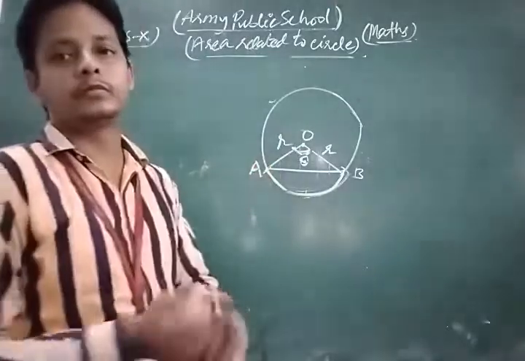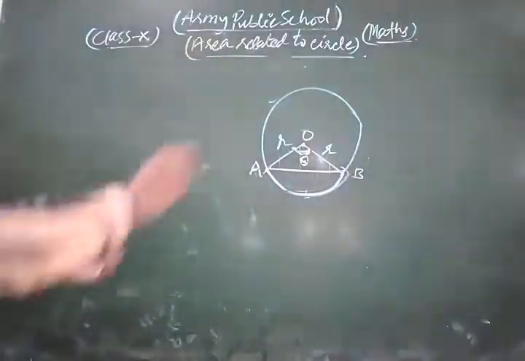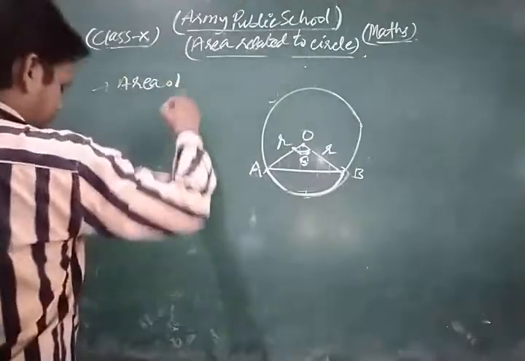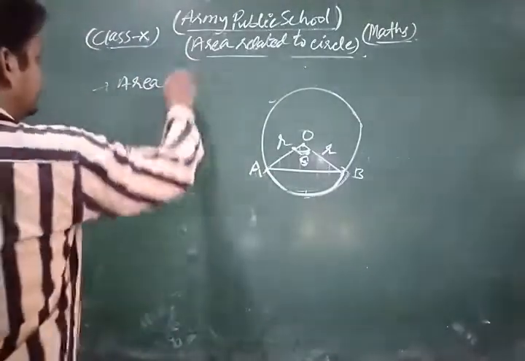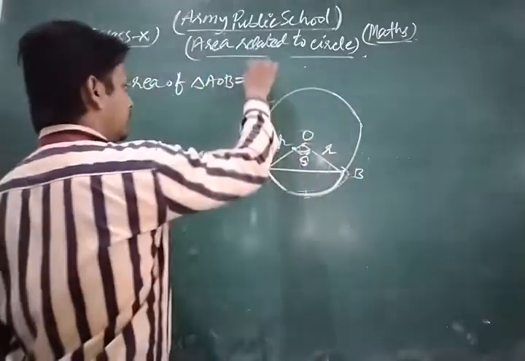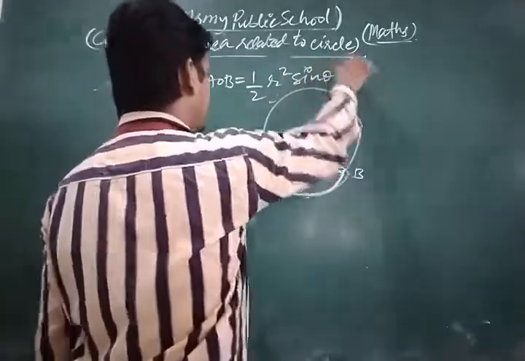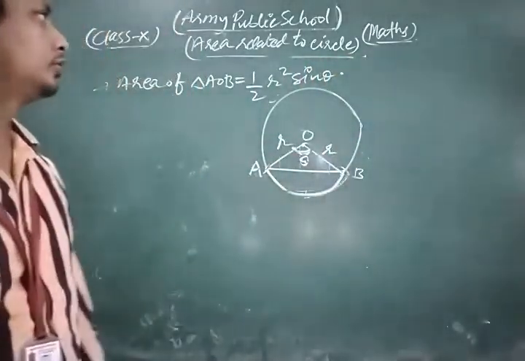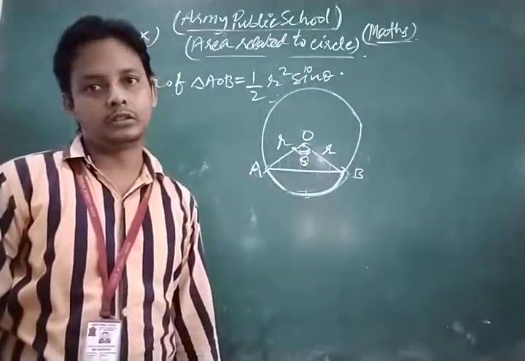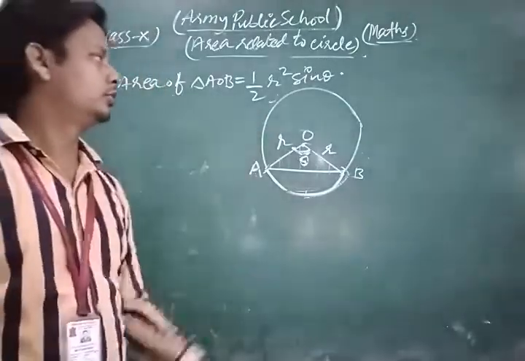This is another very important formula. Area of triangle AOB is 1 upon 2 r square into sin theta. This is one of the most important formulas related to this triangle.